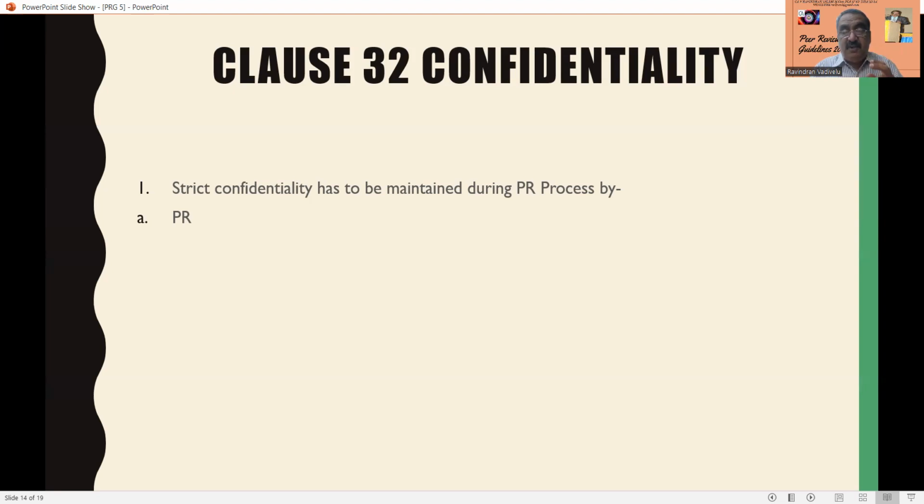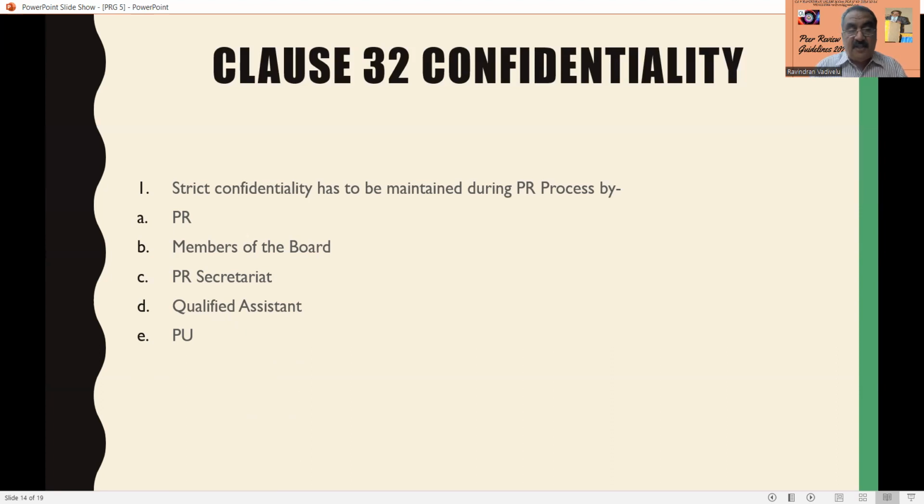All confidence has to be maintained by the peer reviewer and the member of the board, even the peer review secretariat and the qualified assistant. I already said about the CA, he can also assist the peer reviewer. Then the practice unit: everybody has to maintain strict confidence.